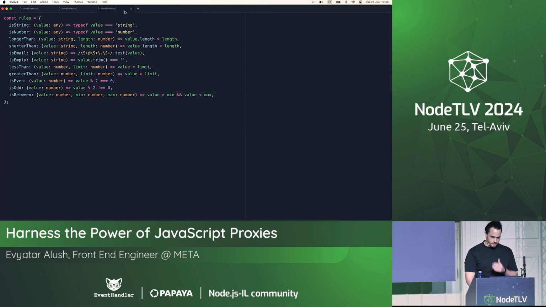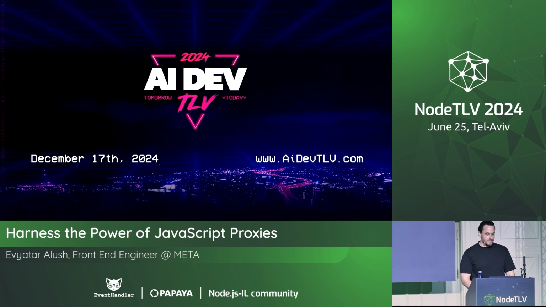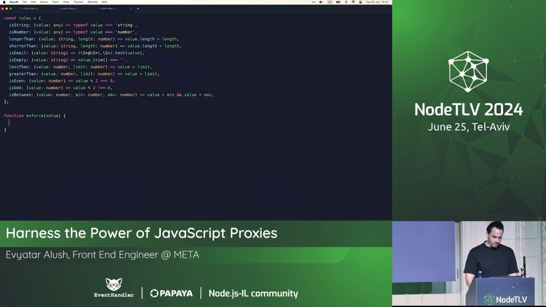OK. So let's open the code editor. That's run.js, and I have a few rules already, enforce rules, just for you. And can everybody see all right in the back? OK, awesome. And let's try typing a function. Let's call it enforce. And enforce, as we said, takes a value, just any value. And what do we return? We return a new proxy.